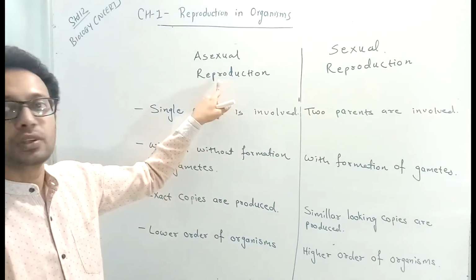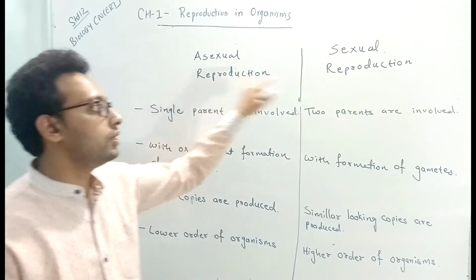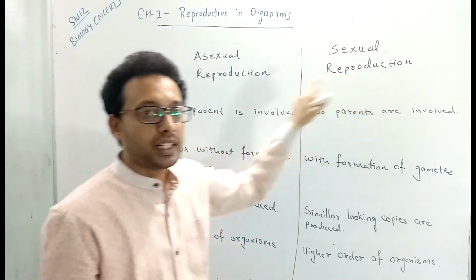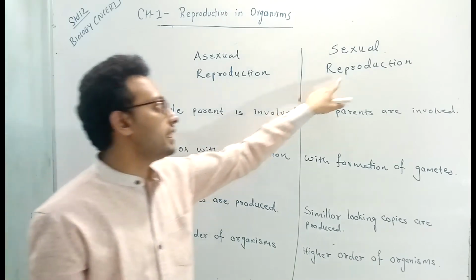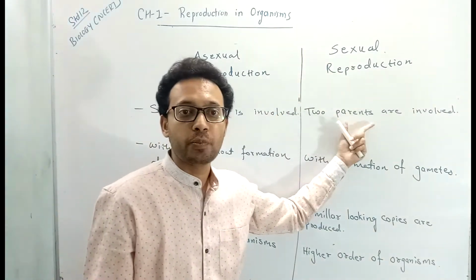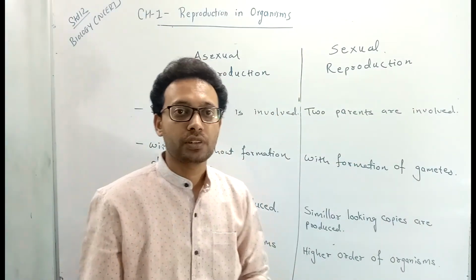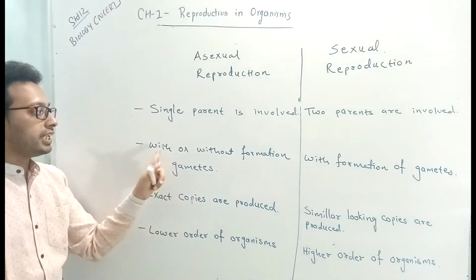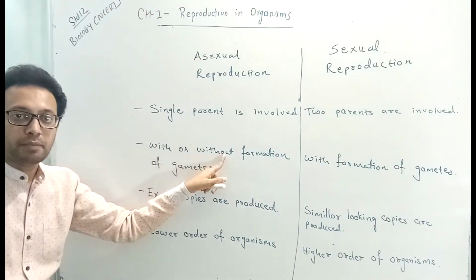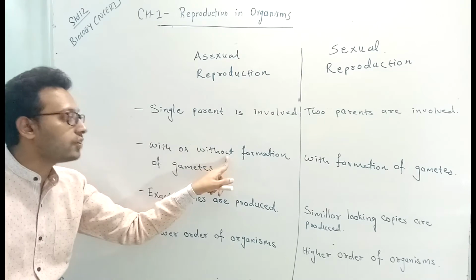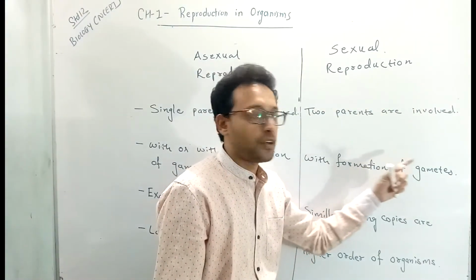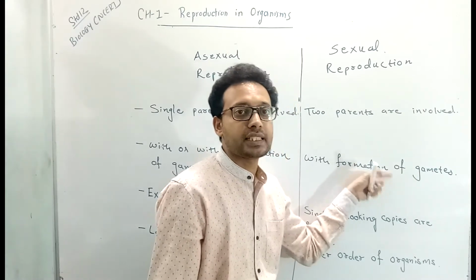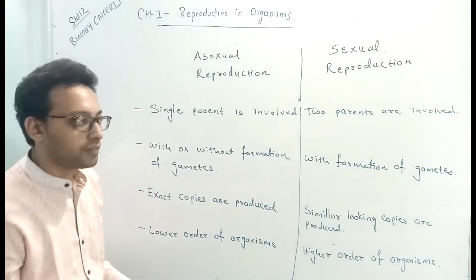So now have a look at the difference between asexual and sexual reproduction. In asexual reproduction, only a single parent is involved, whereas in sexual reproduction, two parents of opposite sex are involved. Asexual reproduction occurs without the formation of gametes. But in sexual reproduction, the formation of gametes is necessary because it involves a fusion of gametes.